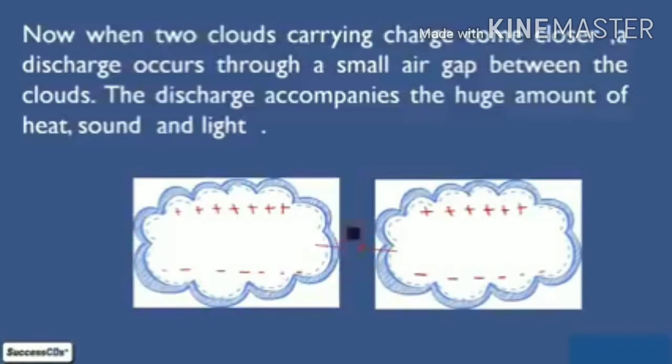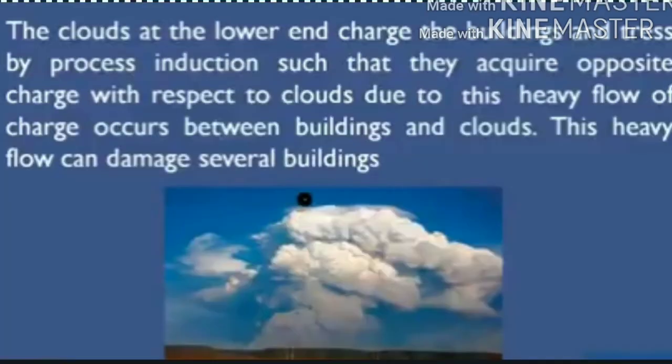Now what happens when these two clouds come closer? So children, when two clouds carrying charges come closer, a discharge occurs through a small air gap between the clouds. The discharge is accompanied with a huge amount of heat, sound and light. When two clouds come closer and collide, a large amount of sound and light is produced, and we say that there is lightning.